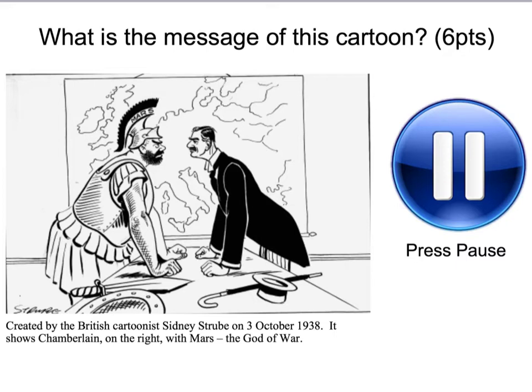In a moment it will be your opportunity to actually press pause, and you will need to consider what is the message of this cartoon. So when you're looking at it, make sure you take everything into consideration.